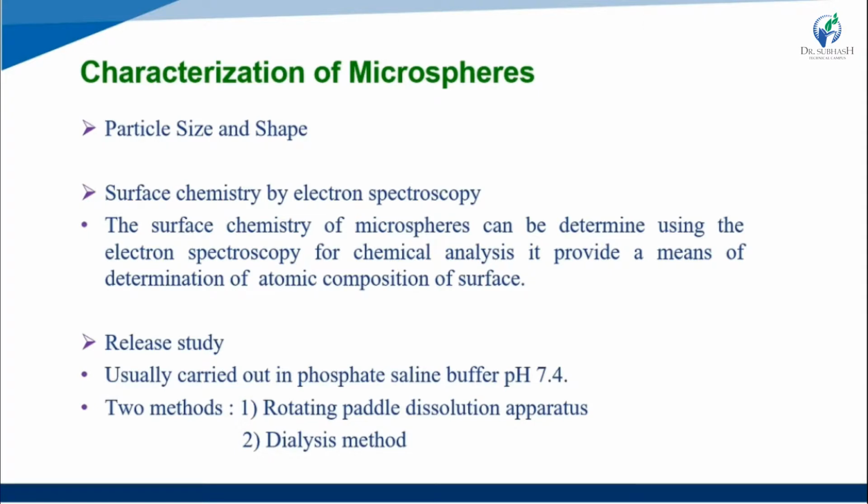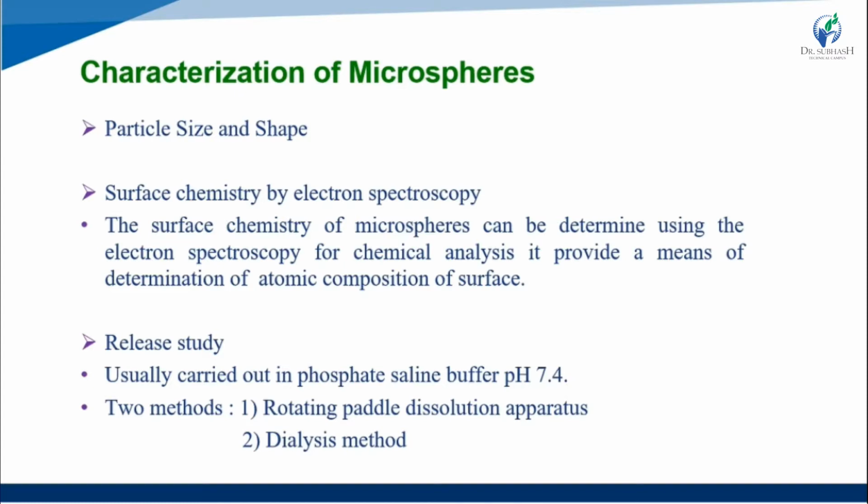The surface chemistry of the microsphere can be determined using electron spectroscopy for chemical analysis. It provides a means of determining the atomic composition of the surface. This is also an important test for microspheres.